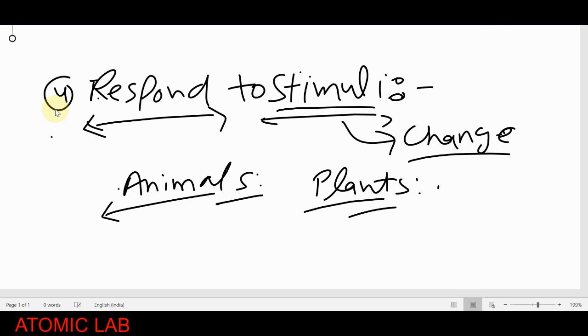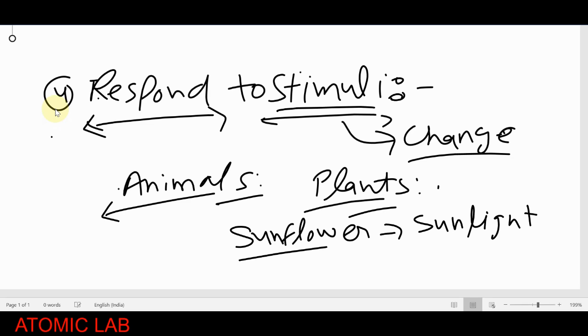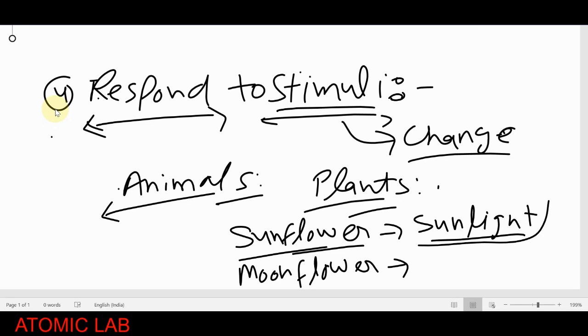If I give you an example, like the sunflower, you all know that the sunflower will open its petals only in the sunlight. When sunlight falls on the flower, then the sunflower's petals will open. The moonflower also gives a kind of response at moon time. So definitely, the moonflower's petals will open during the night. So this is a kind of response. During the sunlight, they get the stimulus. Sunlight is a kind of stimulus, so they respond. For the moonflower, the moon is the stimulus, so they respond to it.